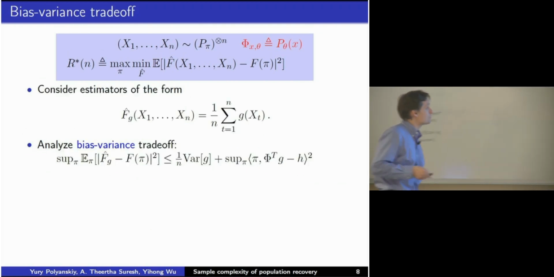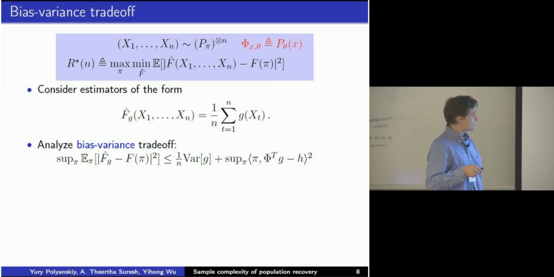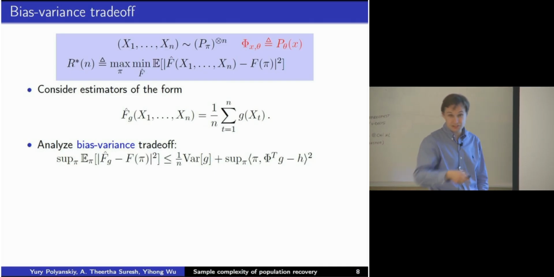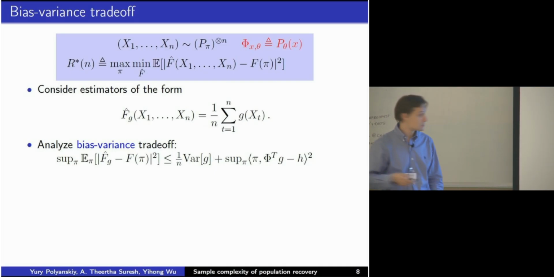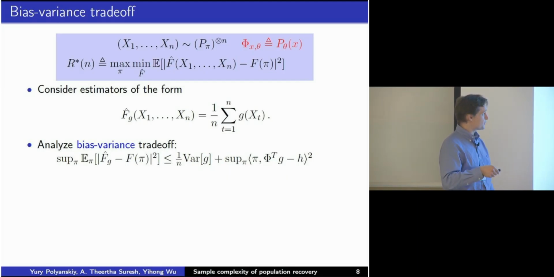Okay, let's talk about the achievability part. What we'll do is only consider what are called linear estimators. This is an estimator of the unknown functional of the prior, which is constructed by taking the empirical average of a certain function g. We will analyze the bias-variance trade-off.